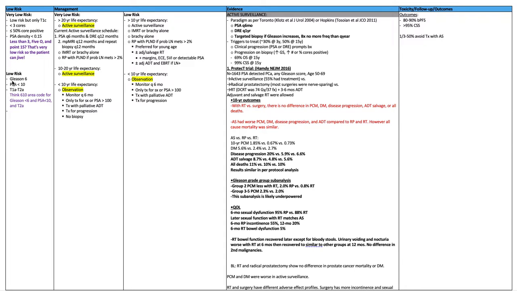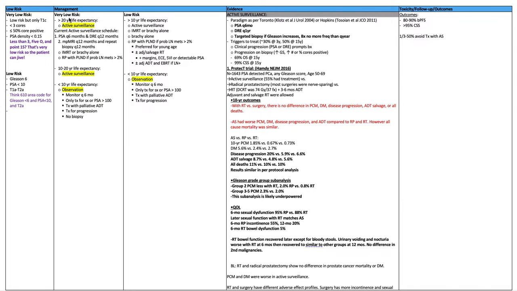Low risk is Gleason 6, PSA of less than 10, T1A to T2A. Think 610 area code for Gleason less than 6, or including 6, PSA less than 10, and up to T2A.